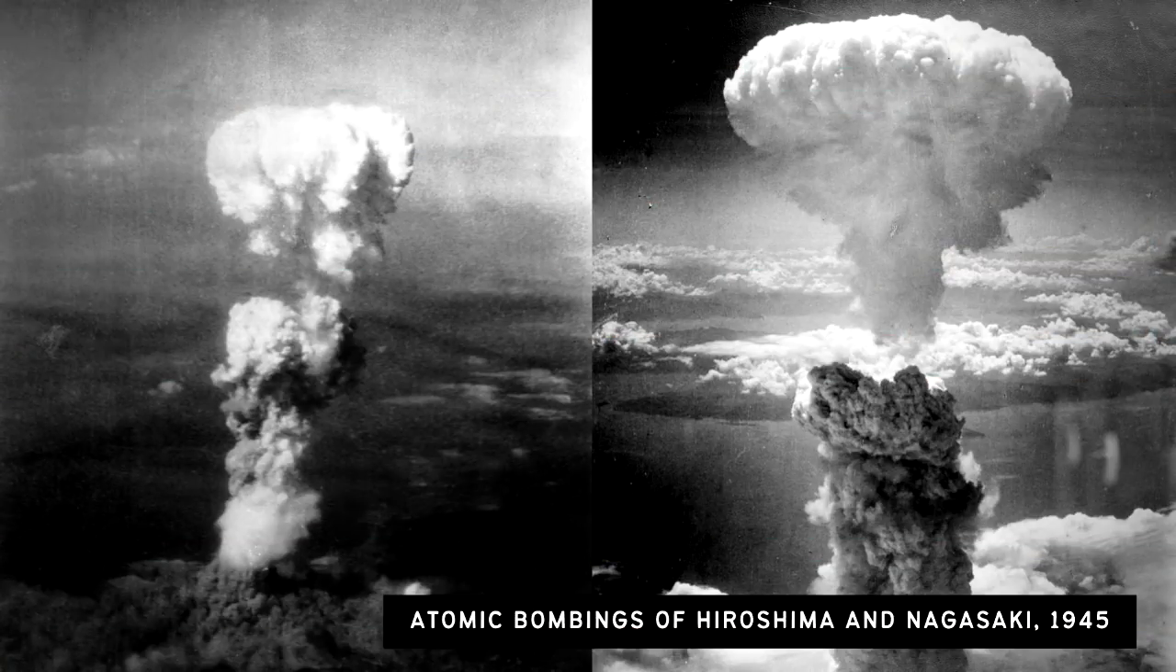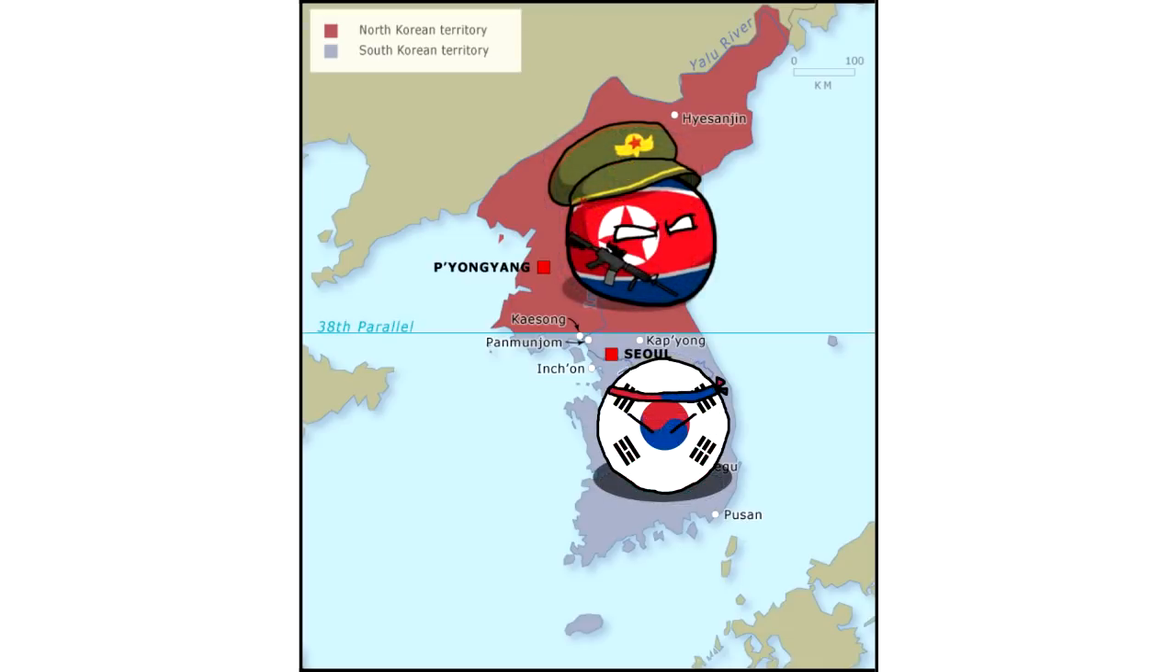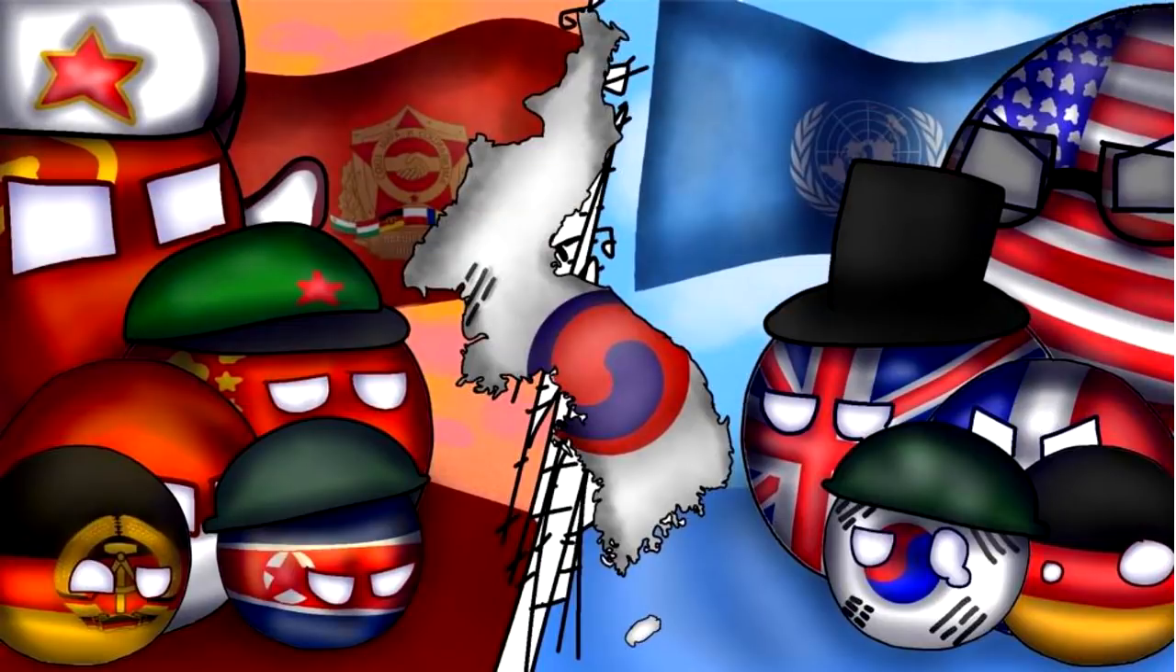Japan lost World War II, and Korea was divided between the Soviet forces in the north and American troops in the south along the 38th parallel. The plan was to reunify, but obviously, the Cold War happened. Eventually, these occupied zones became separate countries of Soviet-backed North Korea and American-backed South Korea. Unlike in Germany, an all-out war broke out due to the North wanting to reunify Korea under their control.